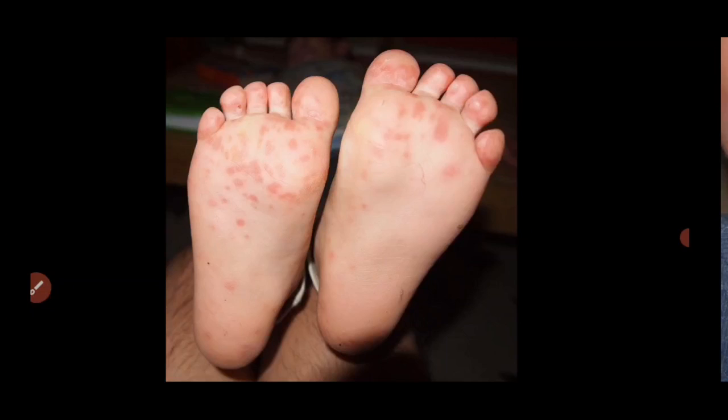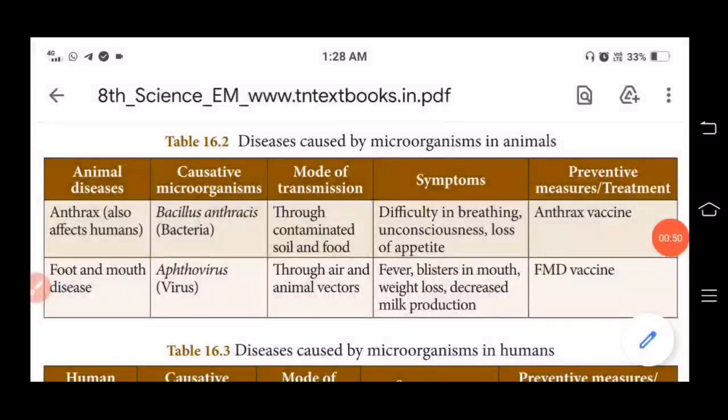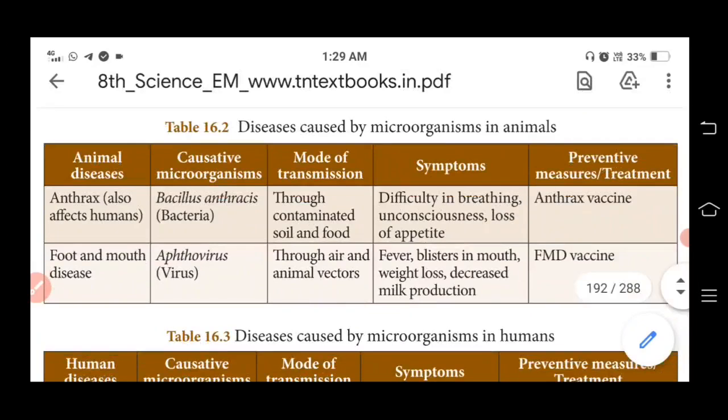Symptoms are fever, blisters in the mouth, weight loss, and decreased milk production. Blister means a painful area of skin that looks like a bubble and contains a liquid. And animal vectors means living organisms that transmit infectious agents from an infected animal to humans and other animals. So these two diseases are caused by microorganisms in animals.